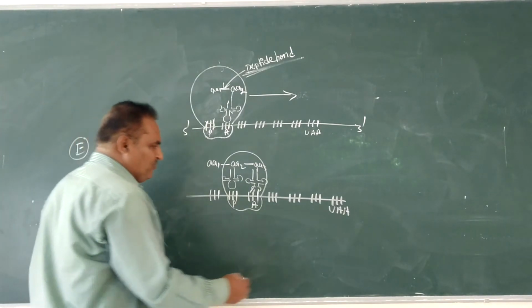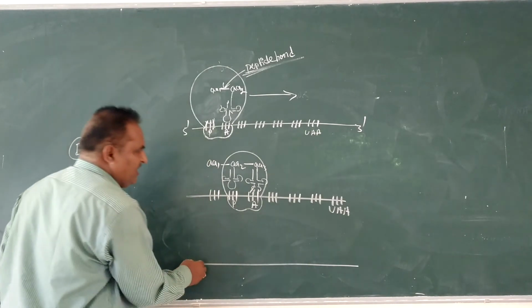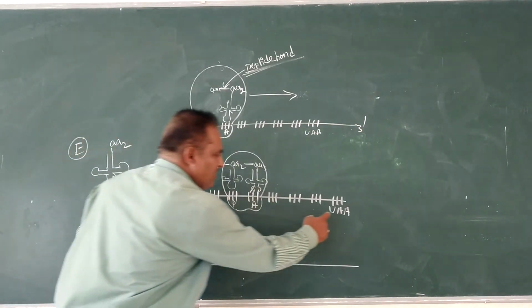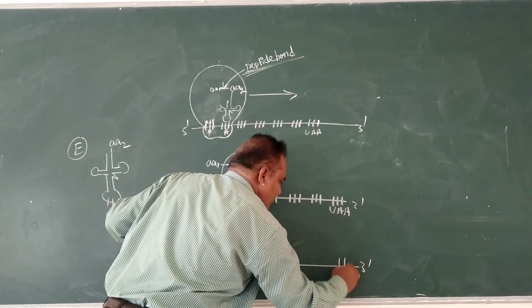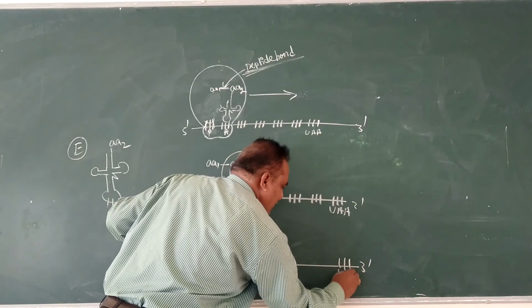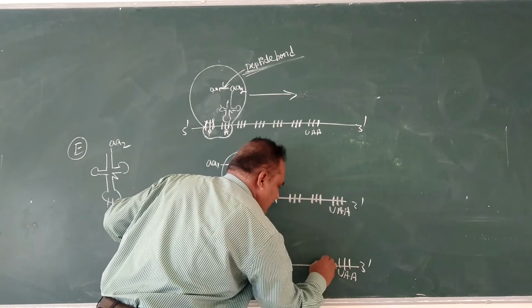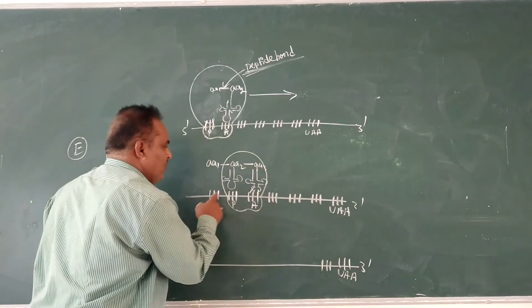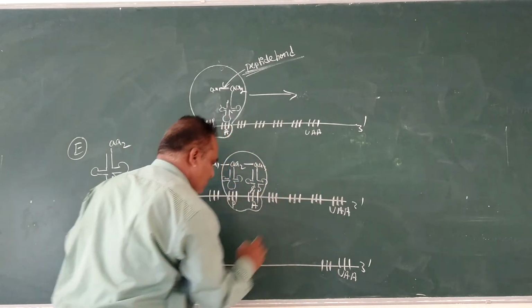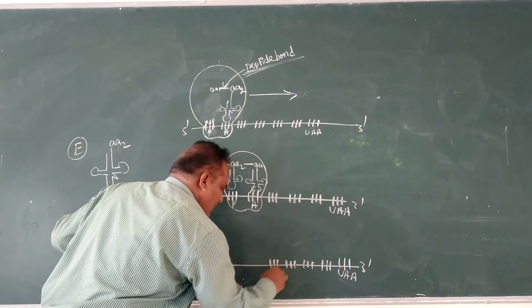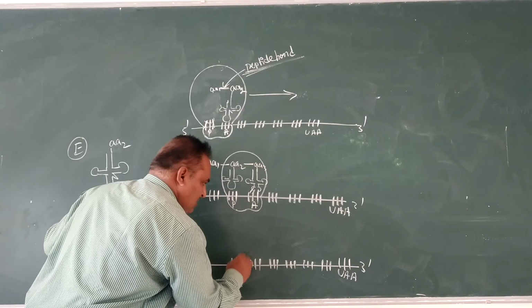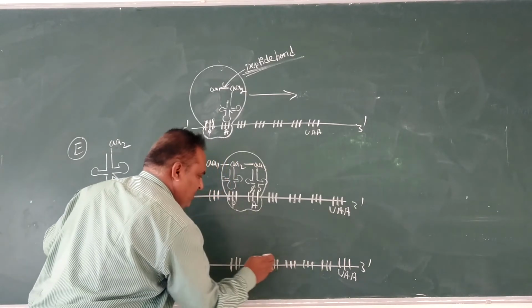Like that, it continues up to the terminator codon region, that is the 3' region. Suppose it is UAA. In total there are 7 codons.